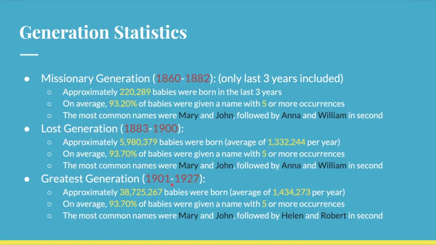Then came the greatest generation, who were born from 1901 to 1927. And a couple of these people are still alive, and they're like the oldest citizens of the United States. There are approximately 38.7 million babies born, with an average of 1.4 million per year. On average, 93.7% of babies were given a name with 5 or more occurrences, and the most common names were Mary and John, followed by Helen and Robert. This is where the names kind of started to switch around a little bit more.